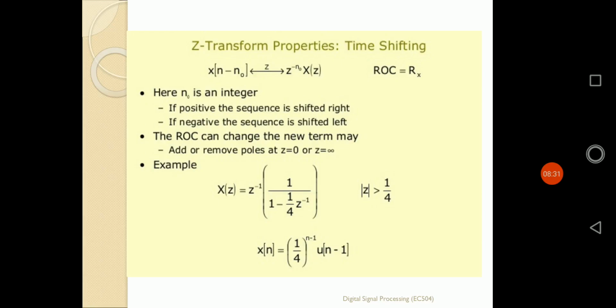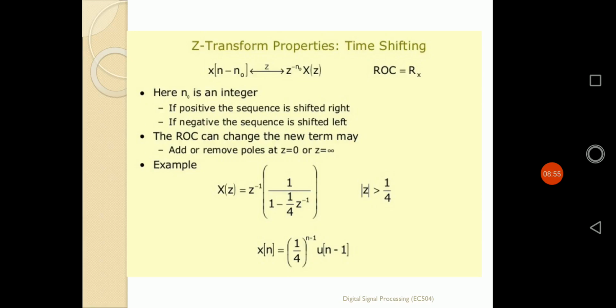A negative shift, x[n + n0], moves the sequence to the left. The ROC can change, as new terms may be added: we could add or remove poles at z equals 0 or at z equals infinity, according to the ROC.